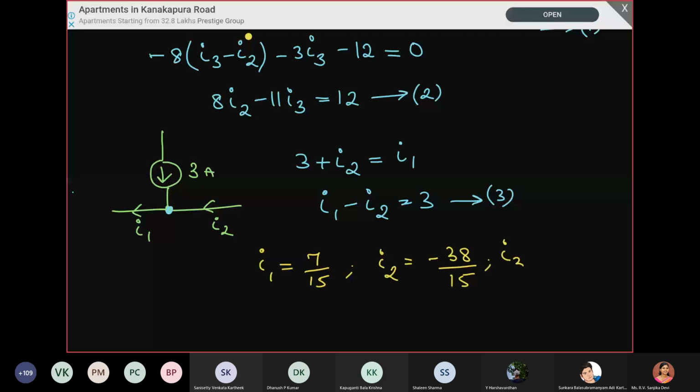I2 will be negative. So these are the three currents, I1, I2, I3.